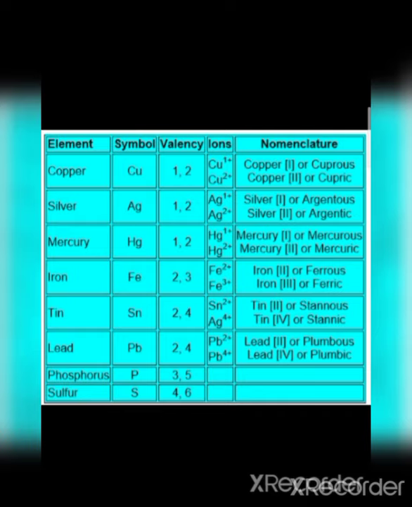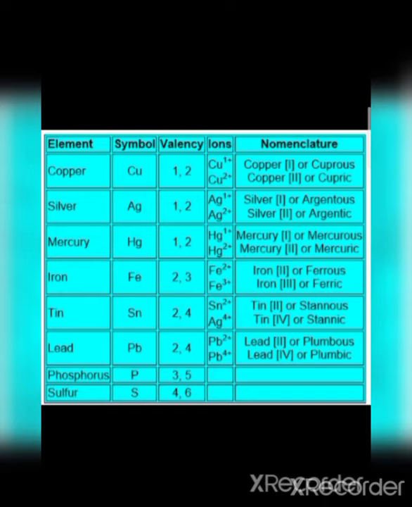With the other method, we replace y by ous. Mercur, and y is replaced by ous, so it becomes mercurous. And when valency is plus 2, its name is mercuric.